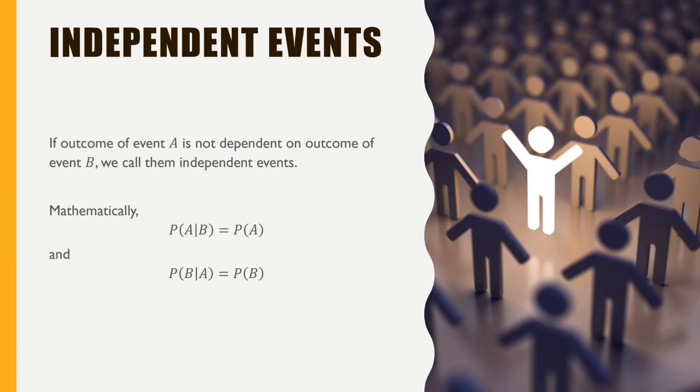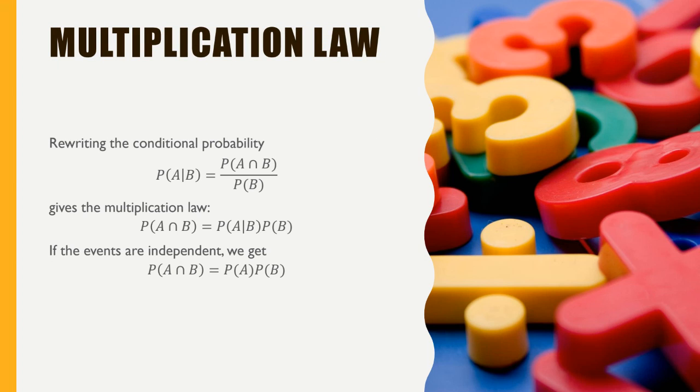So what are the dependent events in this case? The rain and the cloud. If it is cloudy, the probability changes for the rain, right? Okay, so now let's see another law, the law of multiplication, which is just reorganizing the conditional probability. We know the conditional probability: the probability of A when B is given is equal to the probability of A intersection B divided by the probability of B.